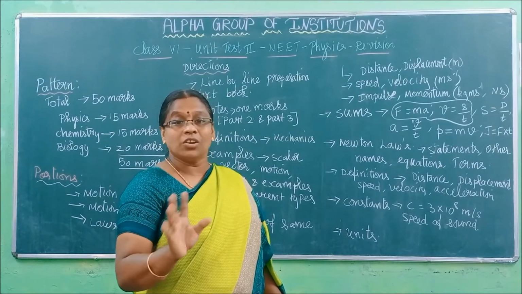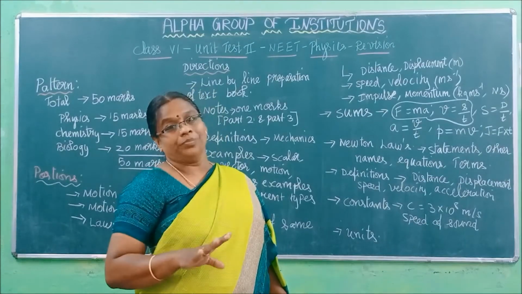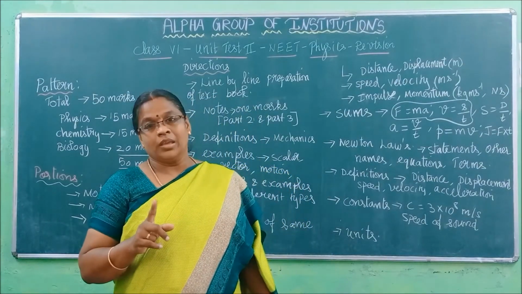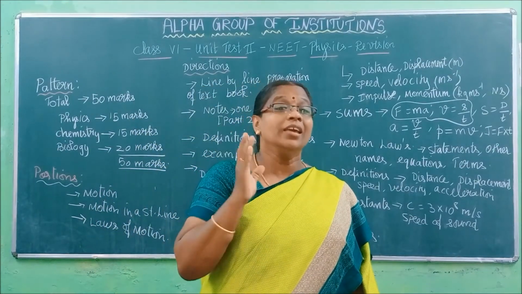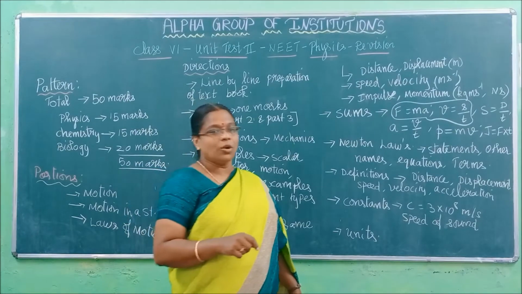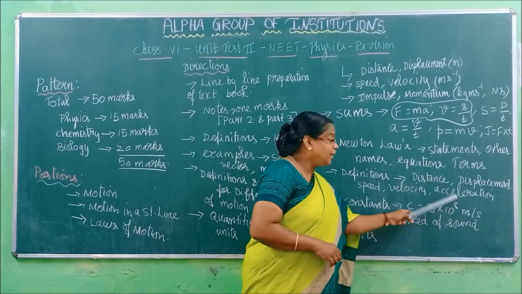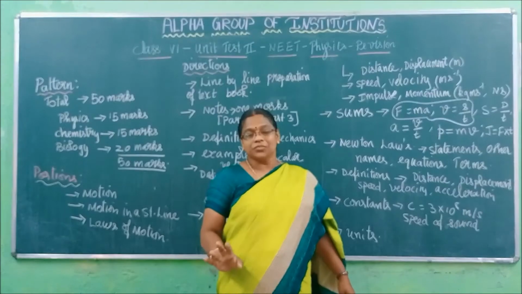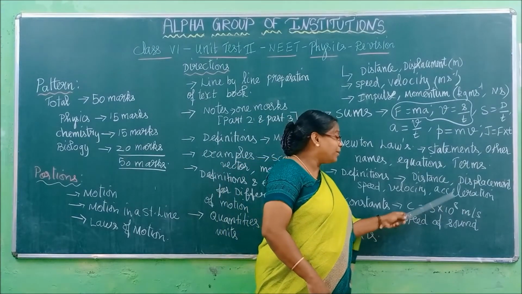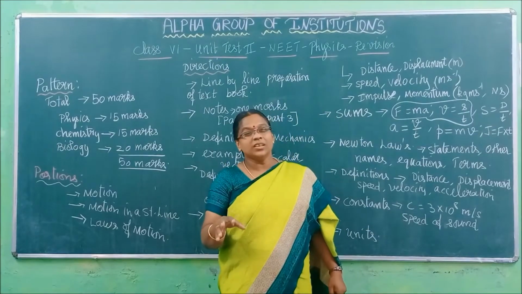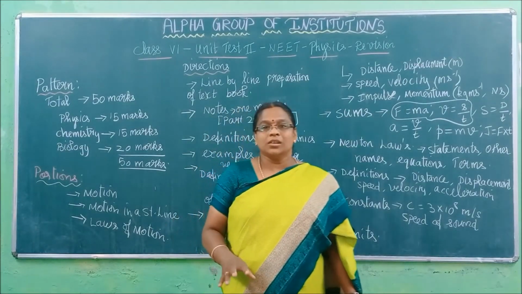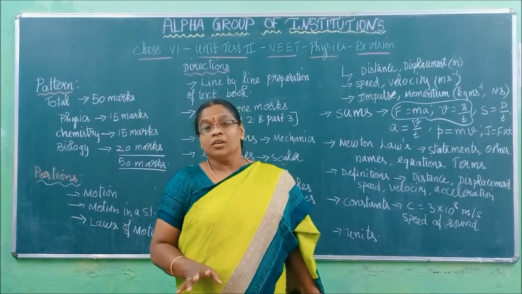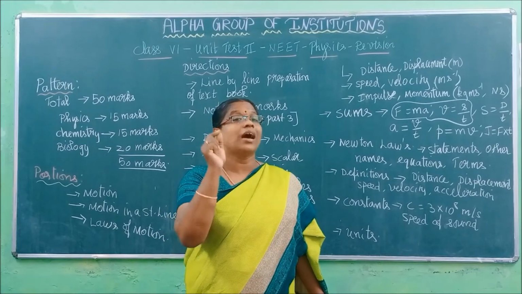These constant values we will not give a choice to them. You need to know. Constants only, ma'am, easily we can write, ma'am. No. The number choices will be highly confusing. How will we make it confusing? Here 3 into 10 power 8, we will give it as meter per second square. Meter second we will give. Otherwise 3 into 10 power minus 8 we will give. So like this, even though you know your correct answer, when you see the choices, surely even that correct answer will go wrong. So you have to be very, very strong in your answers.